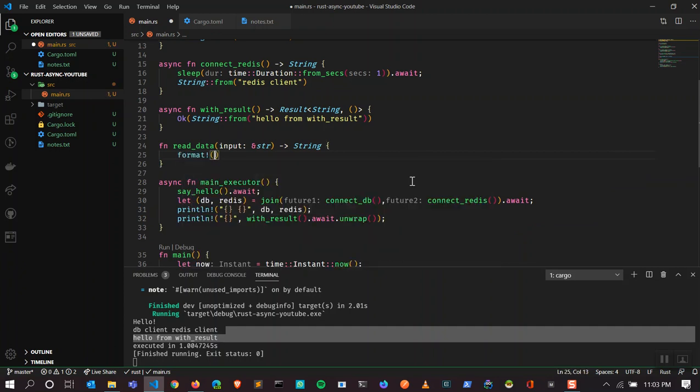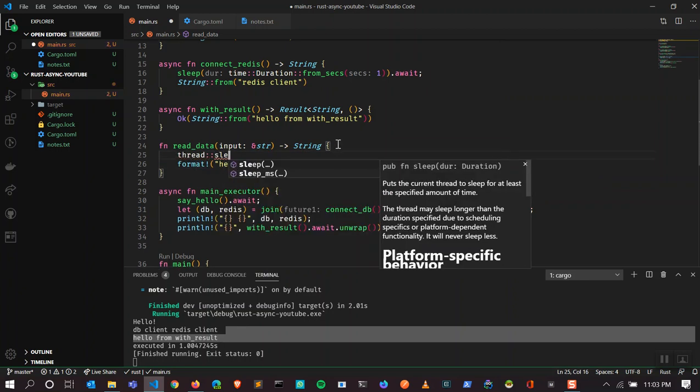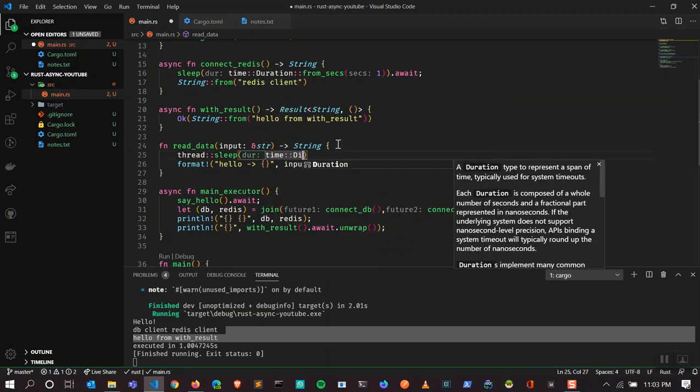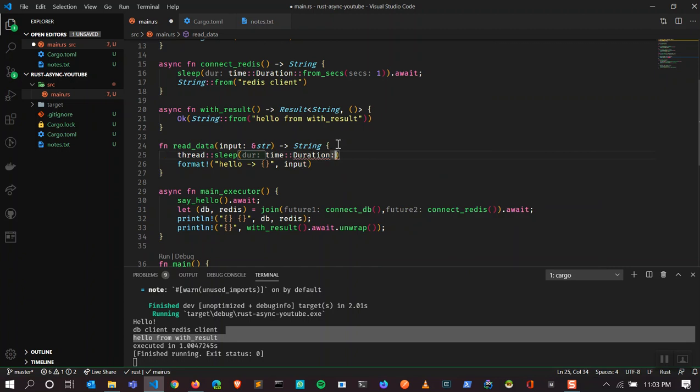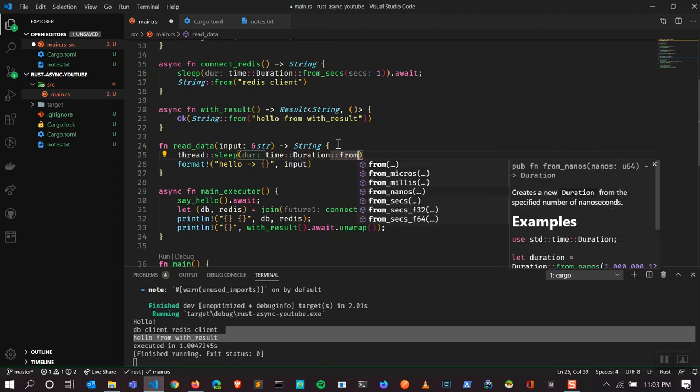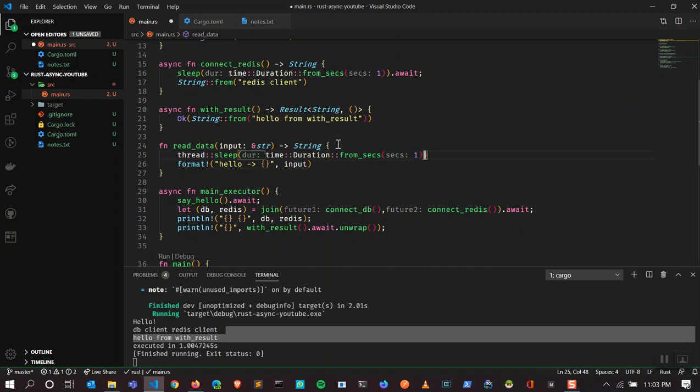I'm going to write format and say hello with the input. Let's write thread sleep for the time being, with a duration of 1 second.